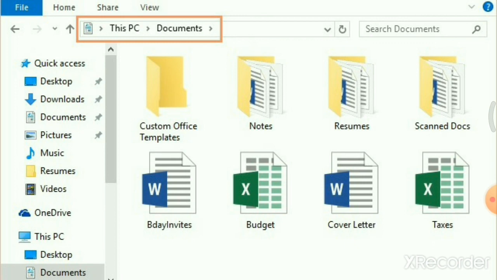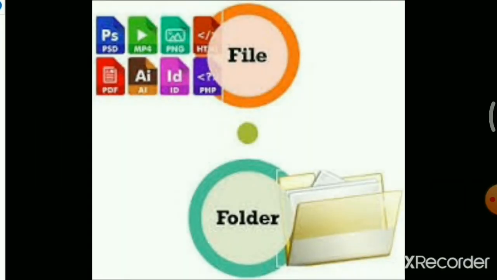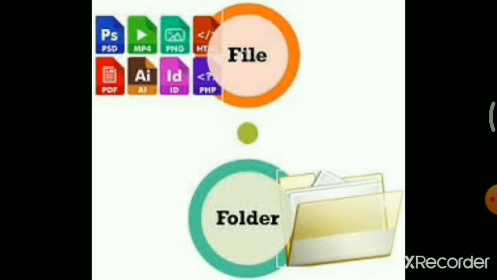So if you consider one book, that book is what? Folder. And each page in that book is a file. So this is the difference between a file and a folder. A file contains data, information and programs. In the case of a folder, it is a collection of files.